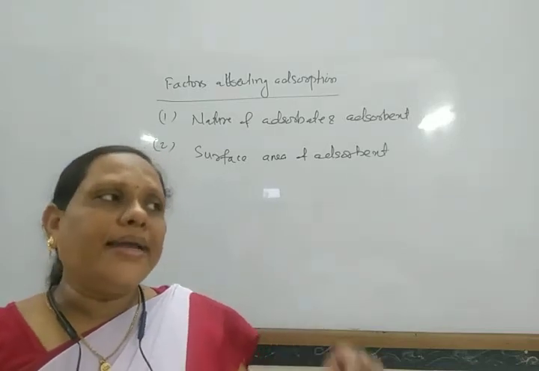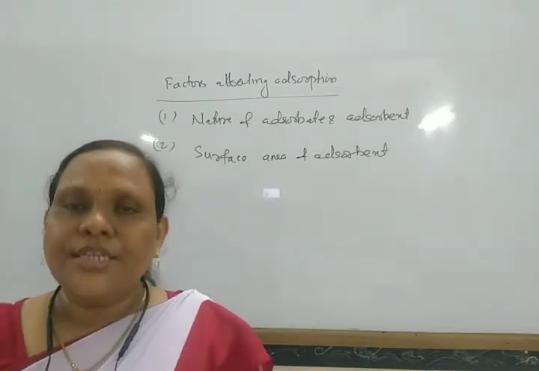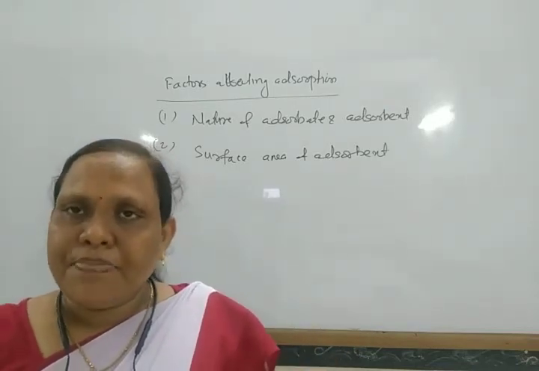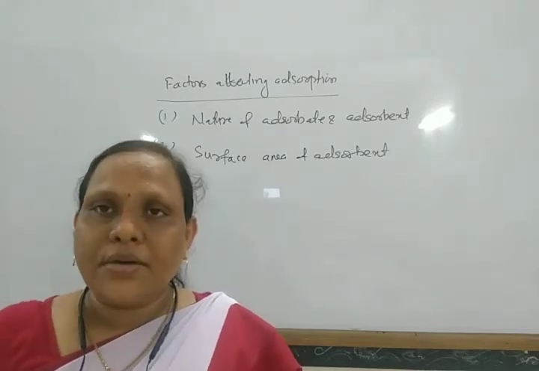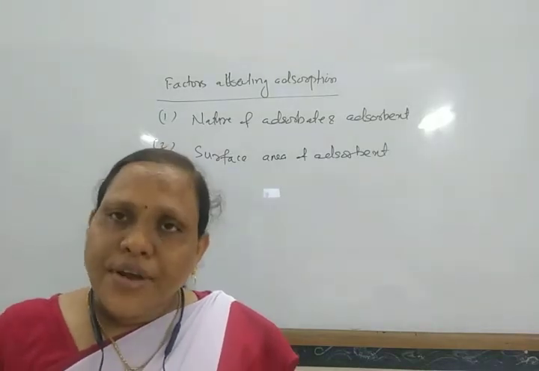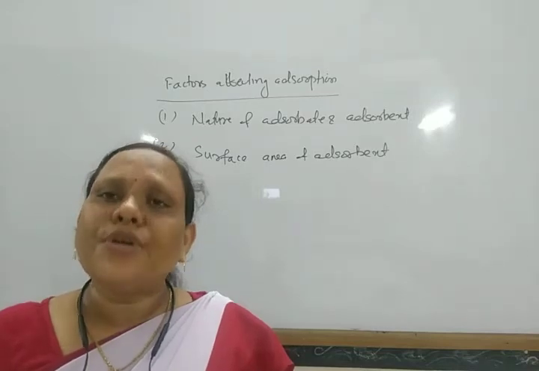That means finely divided platinum is deposited on a platinum metal surface, which provides more surface area.